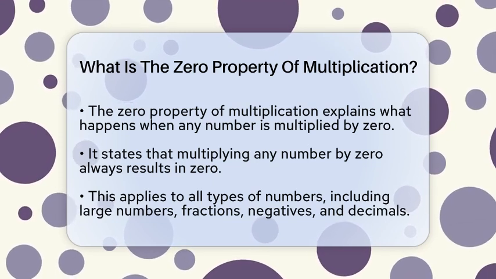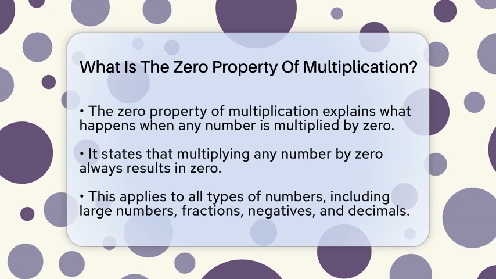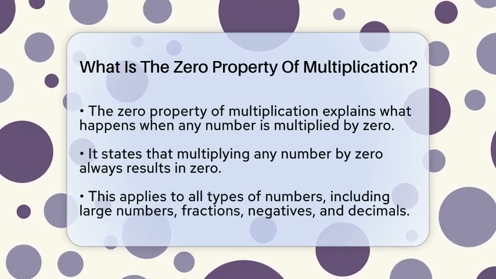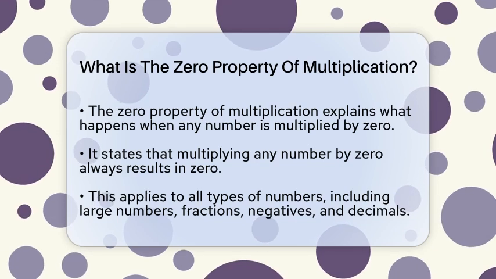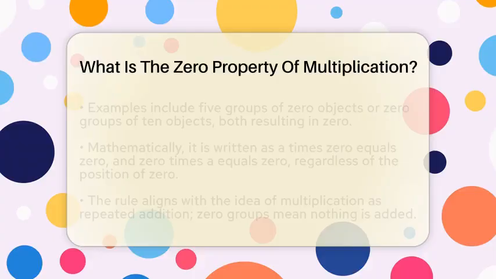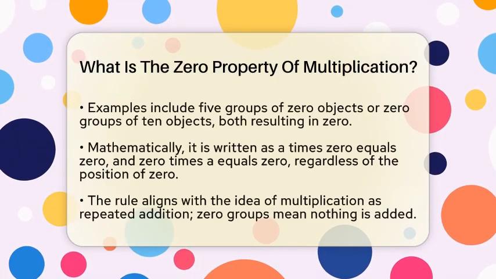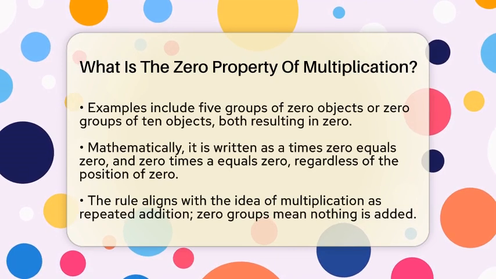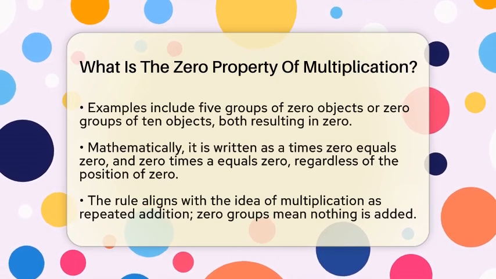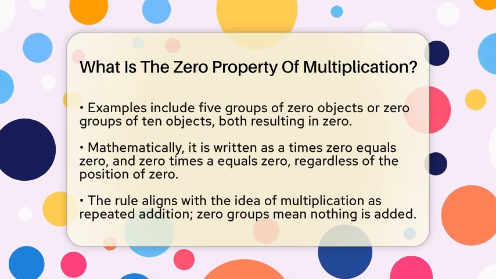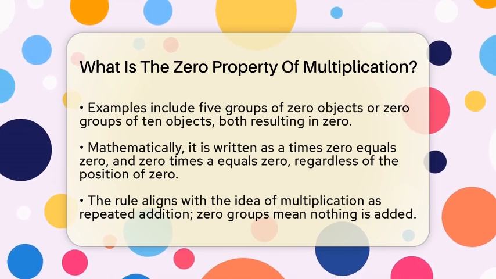This property says that if you multiply any number by zero, the answer is always zero. It doesn't matter if the number is a big number like 1,000 or a tiny fraction like 1/3. Whether it's a negative number or a decimal, multiplying it by zero will still give you zero. For example, if you have 5 groups of zero objects, you have 0 objects total. Or if you multiply 0 groups of 10 objects, you still end up with 0 objects.